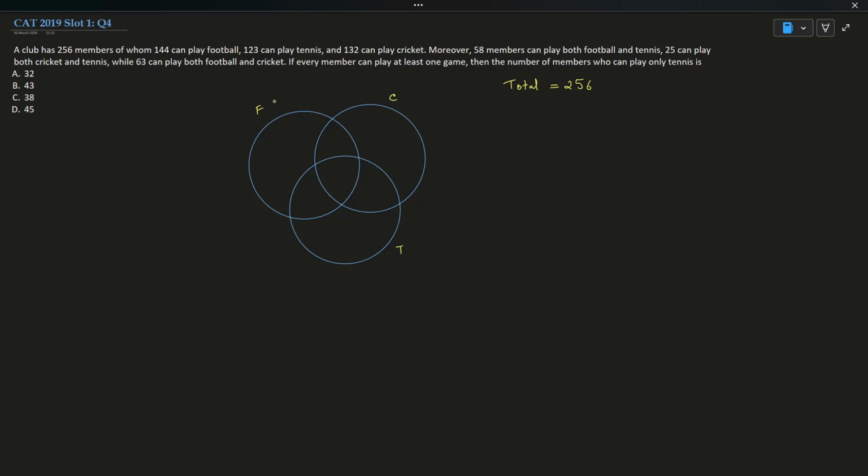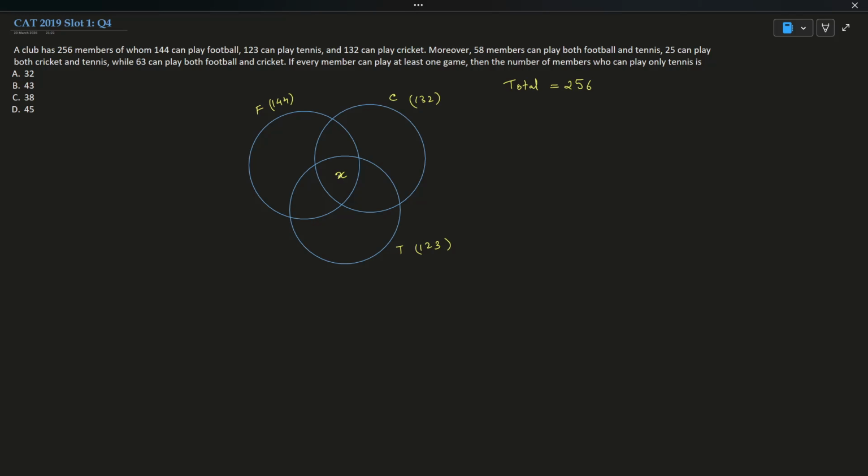144 play football, 123 play tennis, 132 play cricket. 58 members can play both football and tennis. 25 can play both cricket and tennis. Let's say there are x members who play all 3 sports. So the common region of football, cricket and tennis, I am denoting as x.